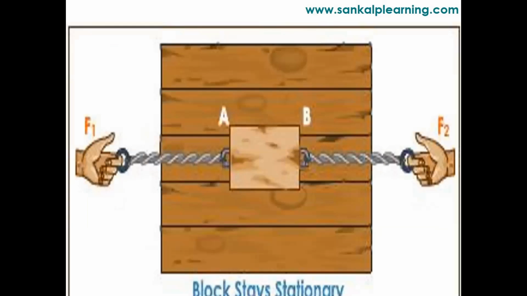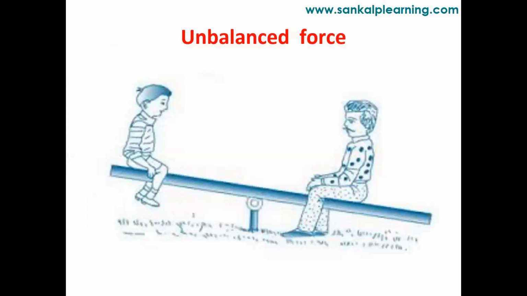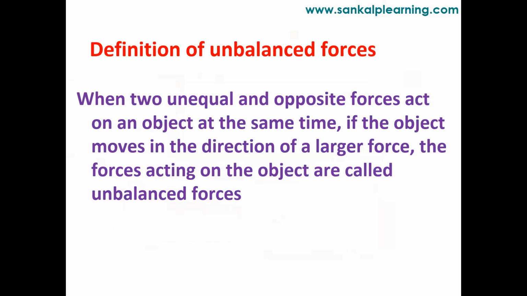Next, here we have the unbalanced force. This is an example of unbalanced force. In this game, what happens? On one side the forces win and the body is in motion. Here we have the definition of unbalanced forces. When two unequal forces in opposite directions act on an object at the same time, if the object moves in the direction of the larger force, the forces acting on the object are called unbalanced forces.